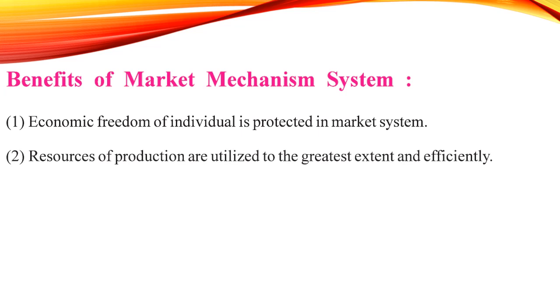Resources of production are utilized to the greatest extent and efficiency. Because profit is at the center, producers try to reduce their cost, and to reduce the cost, the minimum resources are to be utilized to the maximum, because if you use fewer resources, you will need less cost. If you use more resources, you will need to incur more costs. So because the profit is at the center, the resources are utilized to the maximum.